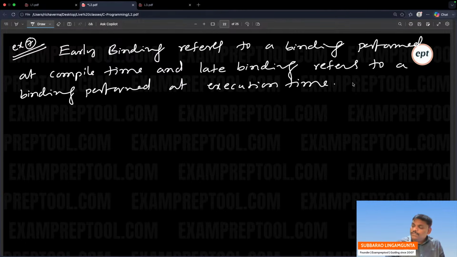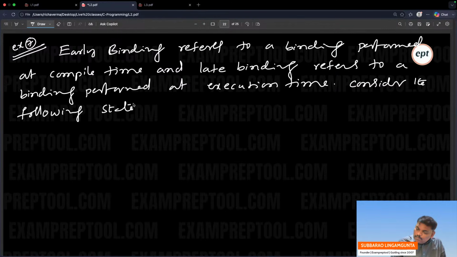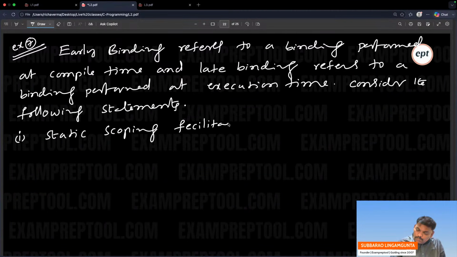Consider the following statements. 1. Static scoping facilitates W1 binding. 2.